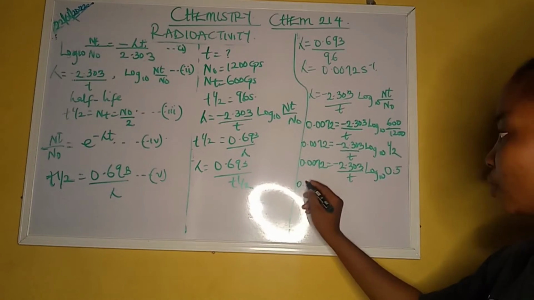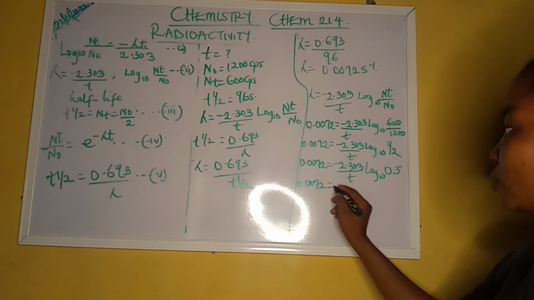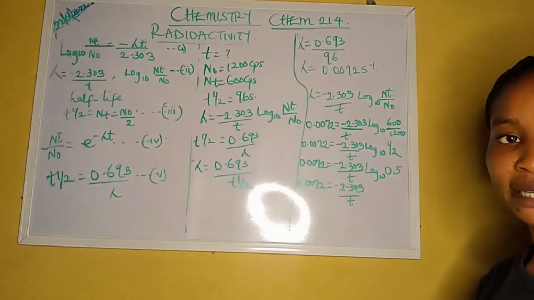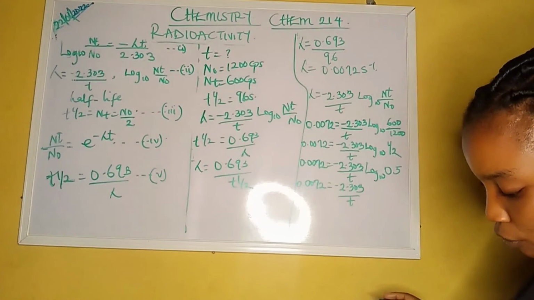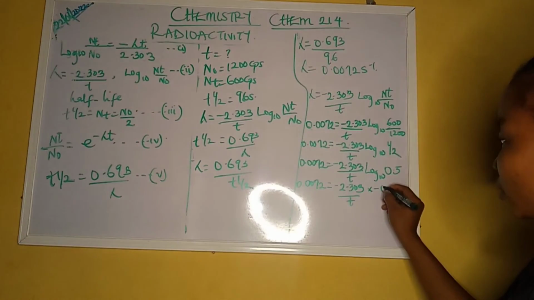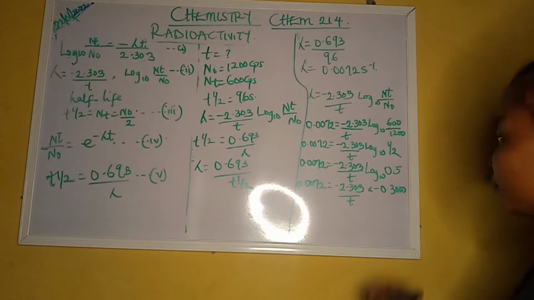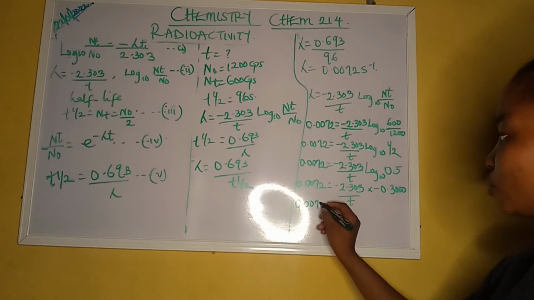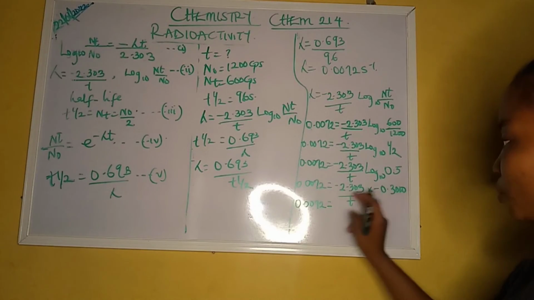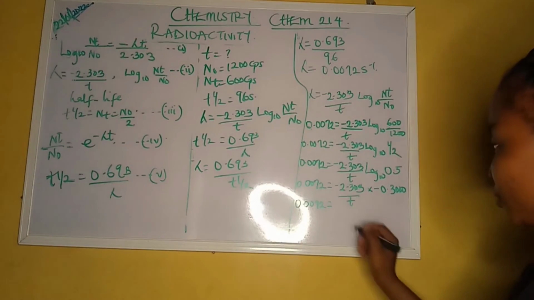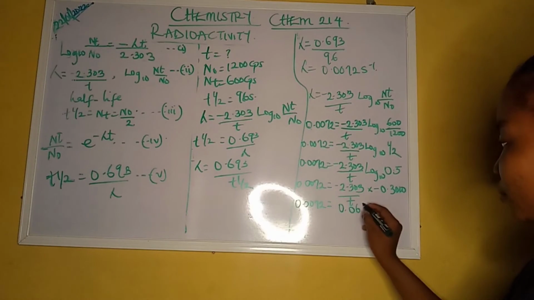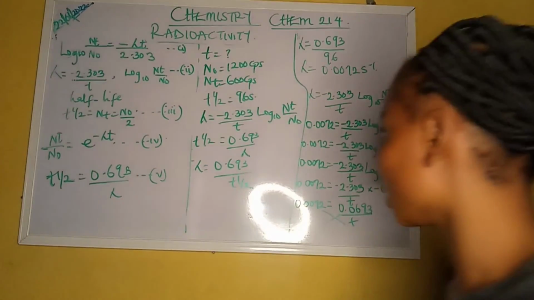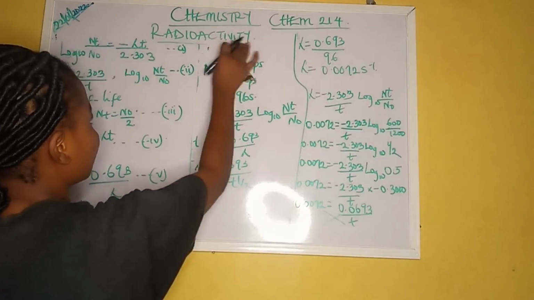By the time you press your calculator, the log 10 of 0.5 should give you minus 0.3010. So I have 0.0072 multiplied together, I should have a positive number all over t, making t the subject of the formula.